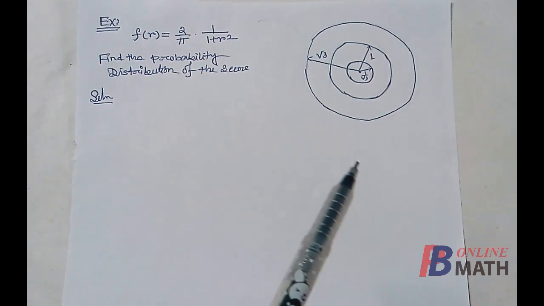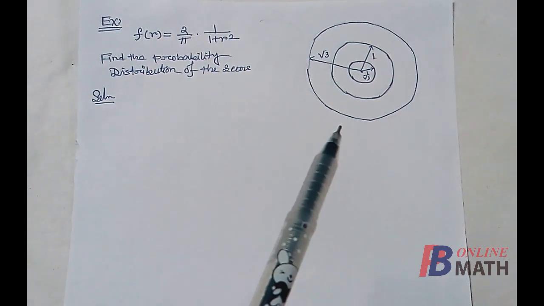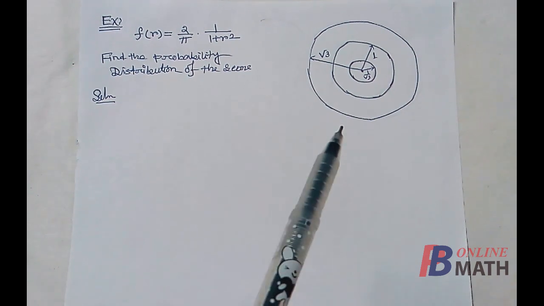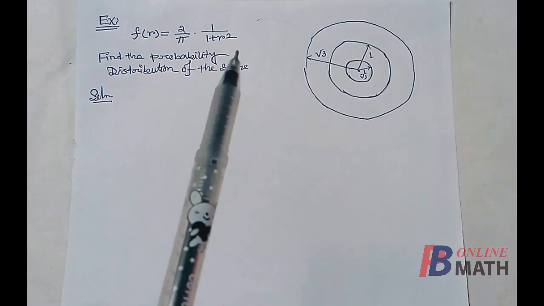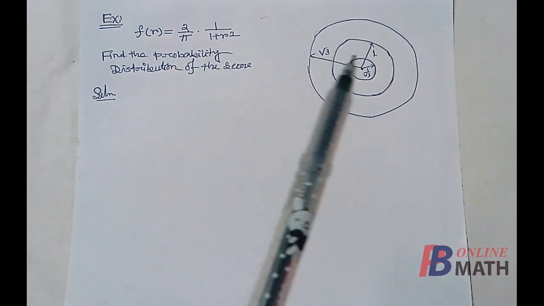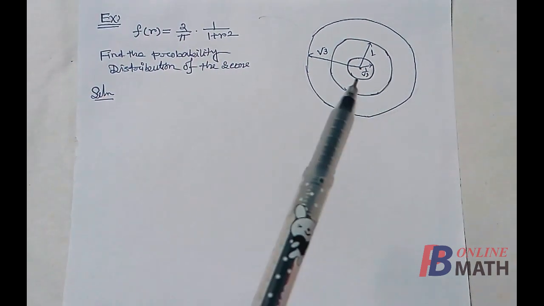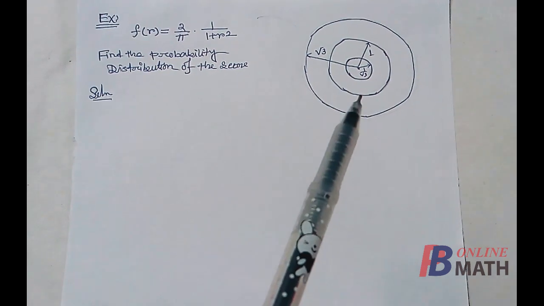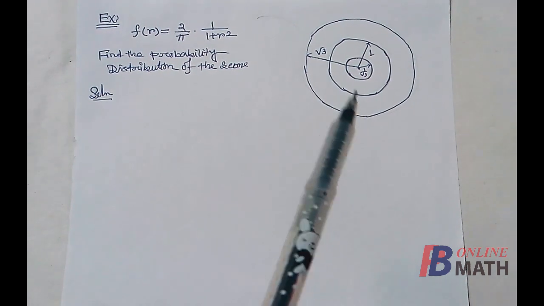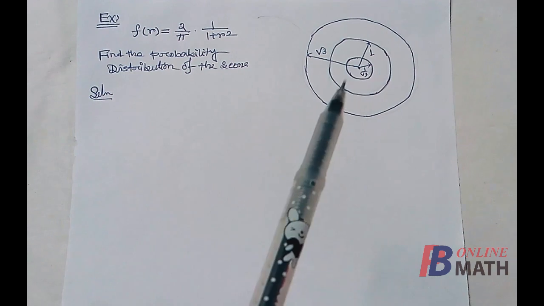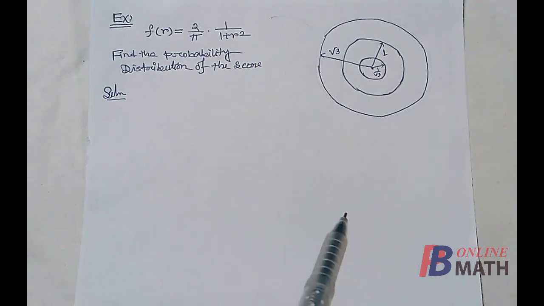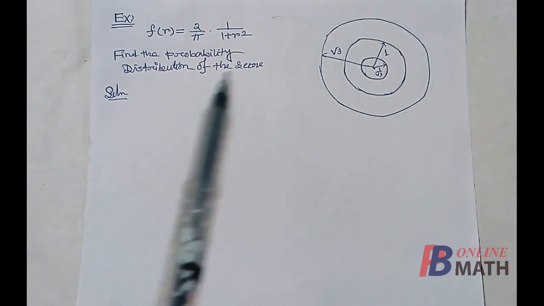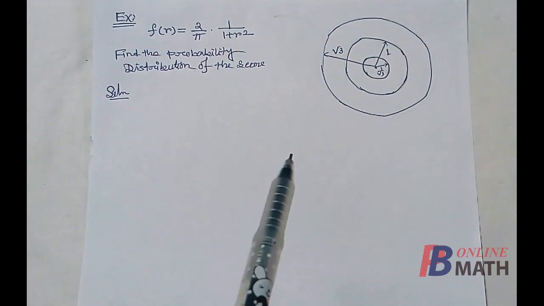And also the probability density function representing the distance of the shot from the center is given by this, where r is the distance of the point of hit from the center. So the PDF representing the distance of the shot from the center is given by this. Now we have to find the probability distribution of the score.